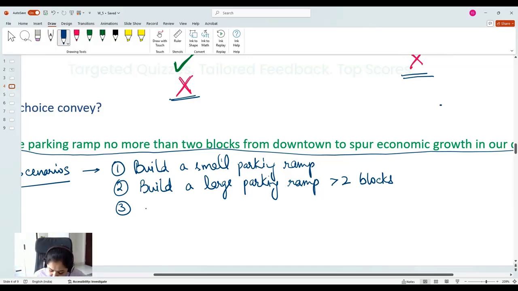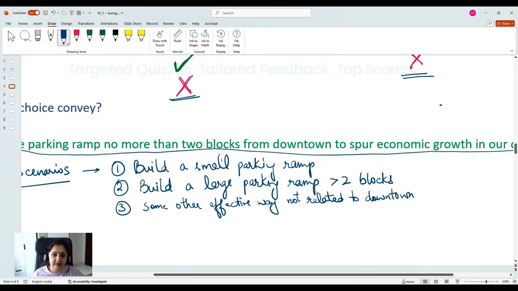So there can be some other effective way not related to downtown at all. And there can be many other such scenarios.